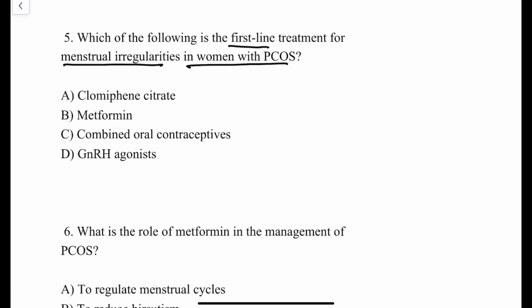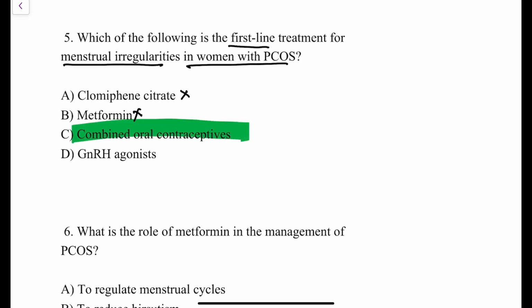The first option is clomiphene citrate. Clomiphene citrate is a selective estrogen receptor modulator, and it is used in patients of PCOS to treat infertility. That is, it is used for ovulation induction in the treatment of infertility in patients of PCOS. So clomiphene citrate is never used as a first line treatment for menstrual irregularity in patients of PCOS. So this is the wrong option. What about metformin? No, metformin is only used for insulin resistance in patients of PCOS. It is not used for menstrual irregularities. This doesn't make any sense, right? So metformin is also cancelled out.